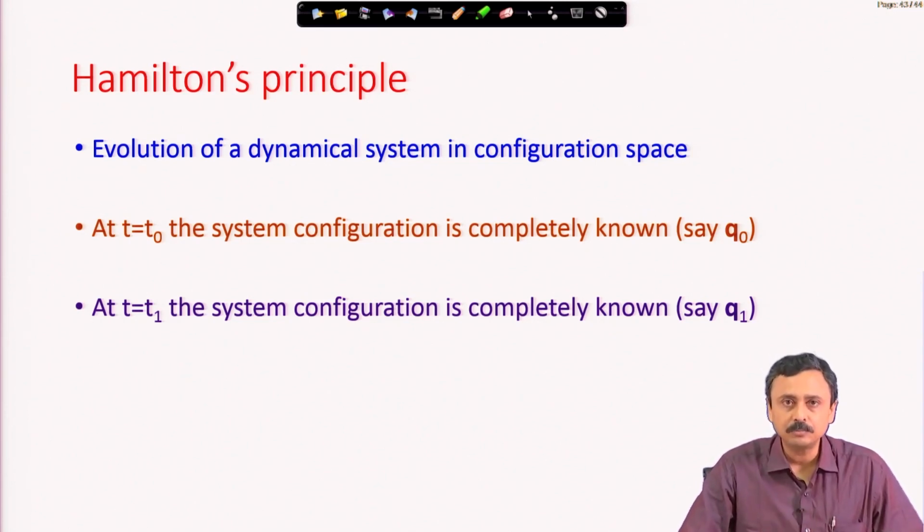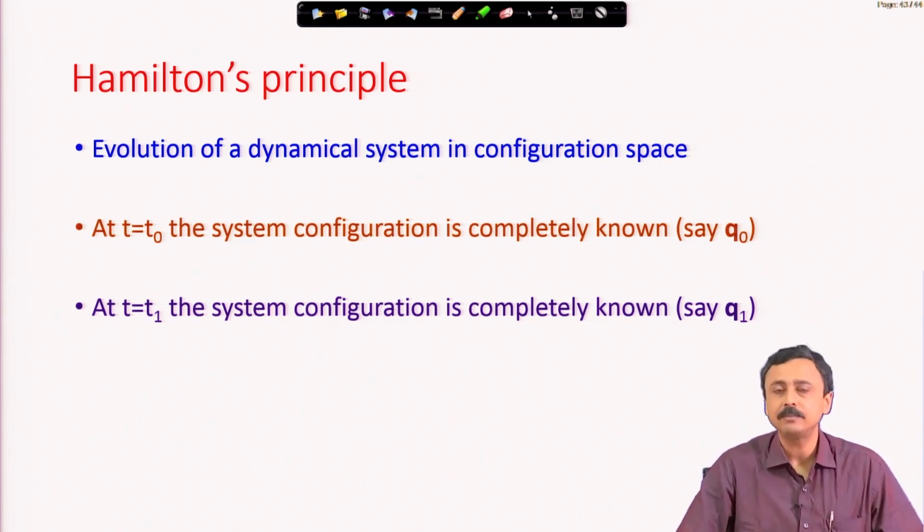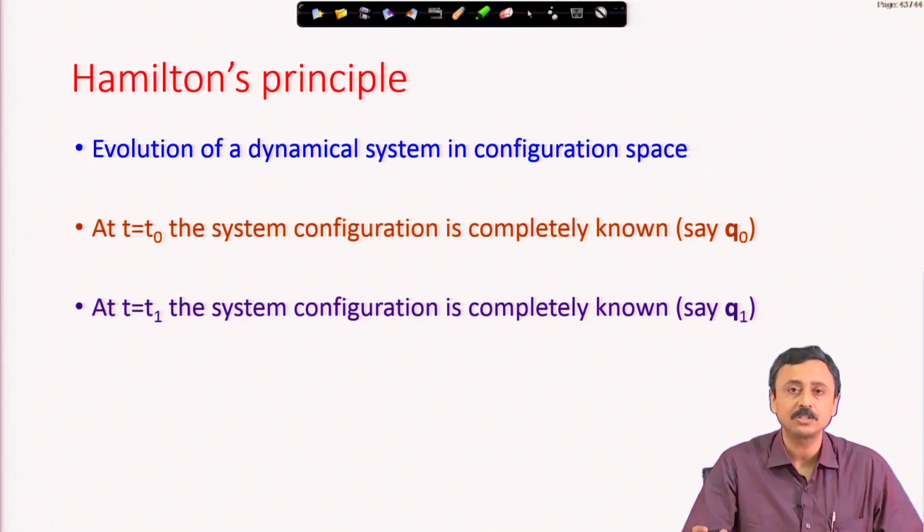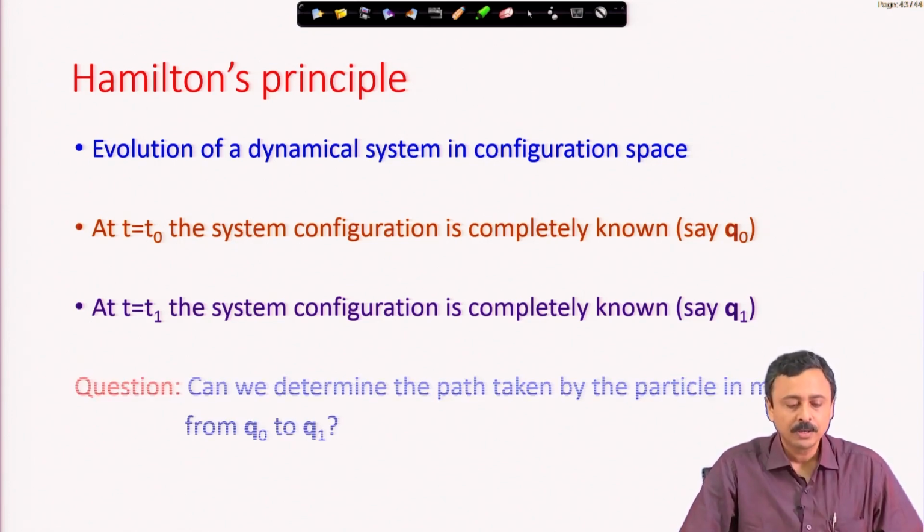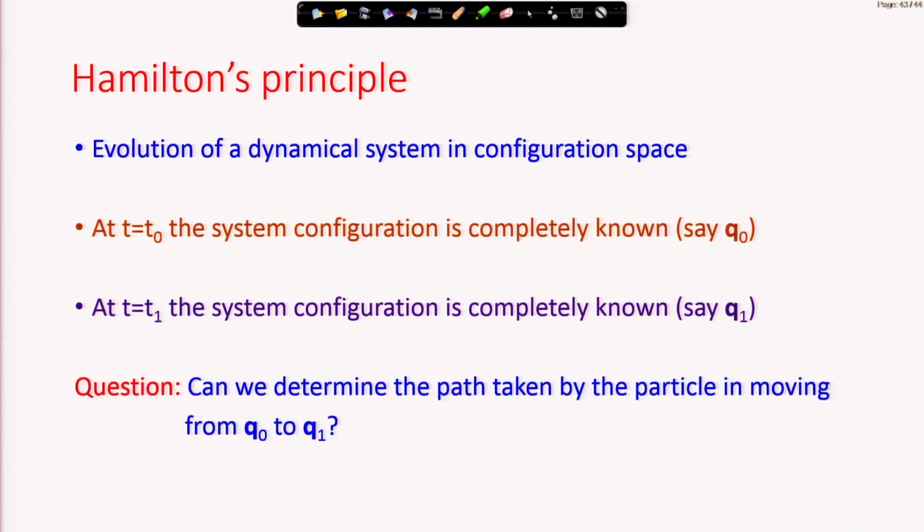At time t equal to t0, I knew the configuration of the system. At time t equal to t1, I know the configuration of the system, but I have no information what happened to the system in between, how it moved. I suppose I do not have that information. I have seen the system at configuration q0 and now I am seeing it at configuration q1. The question arises, can we determine the path taken by the system between q0 and q1?